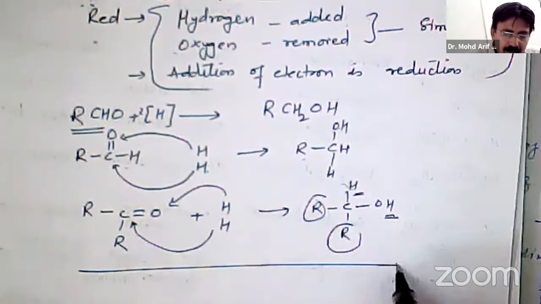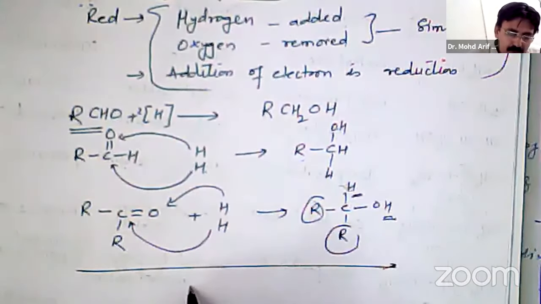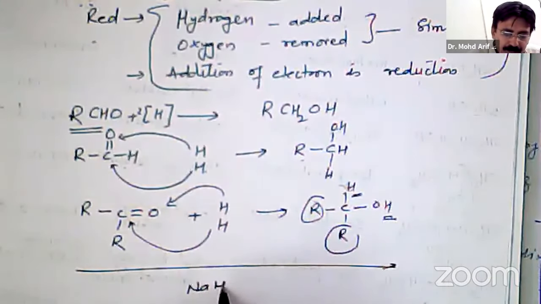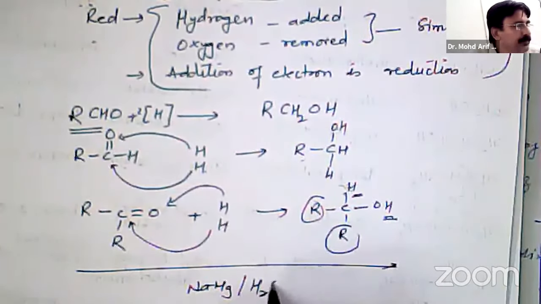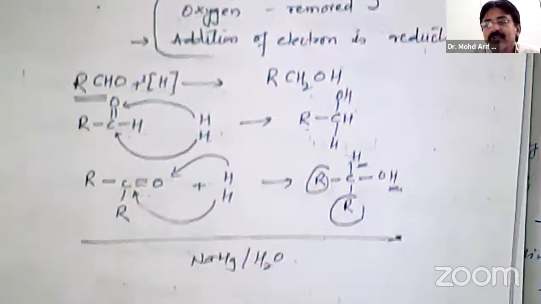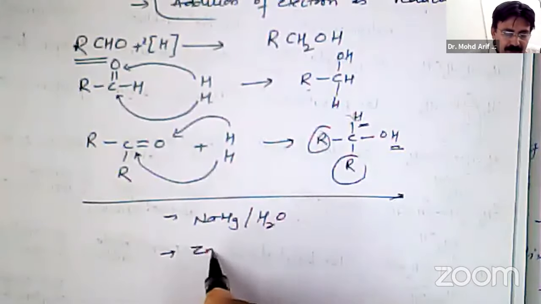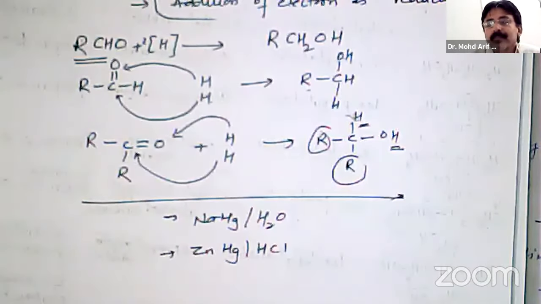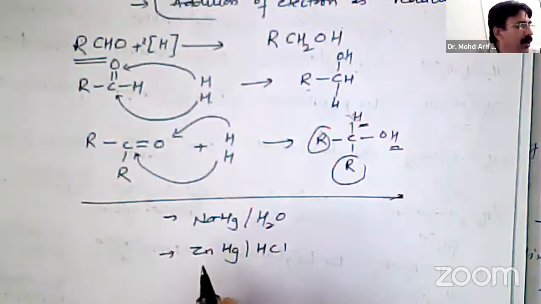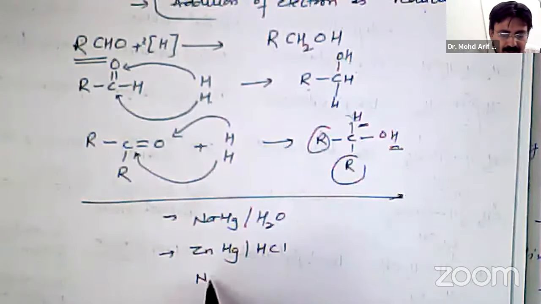Now there are different types of reducing agent used, like here sodium amalgam and water. It is a reducing agent. We can have zinc amalgam and HCl. Then we can also have the solid phase catalyst like nickel or platinum.